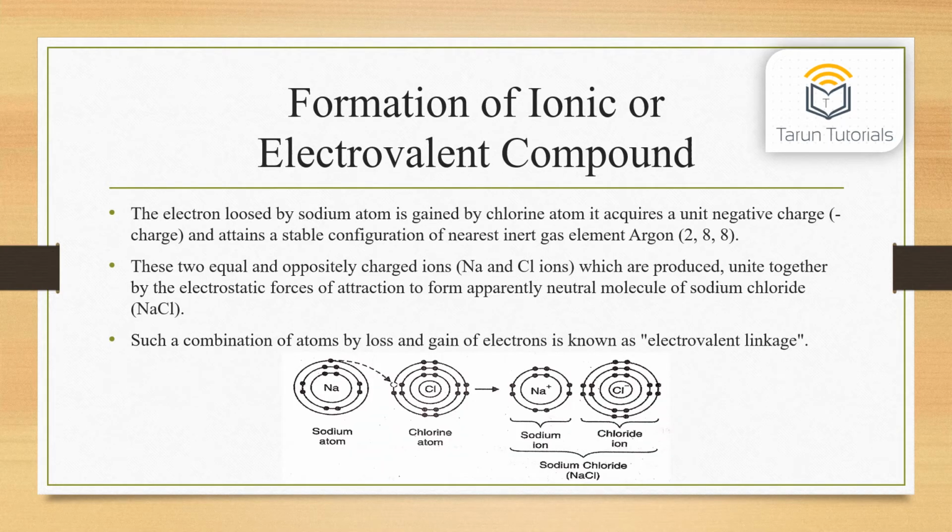The electron lost by the sodium atom is gained by the chlorine atom. It acquires a unit negative charge and attains the stable configuration of the nearest inert gas element, argon, 2,8,8. These two equal and oppositely charged ions, Na+ and Cl-, which are produced, unite together by electrostatic forces of attraction to form an apparently neutral molecule of sodium chloride. Such a combination of atoms by loss and gain of electrons is known as electrovalent linkage.